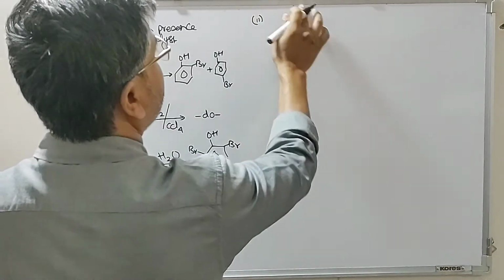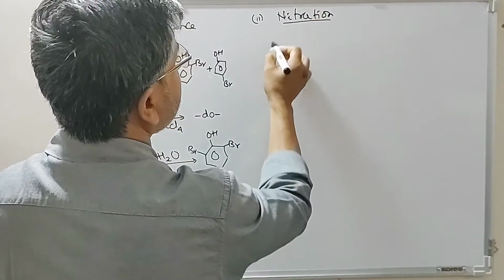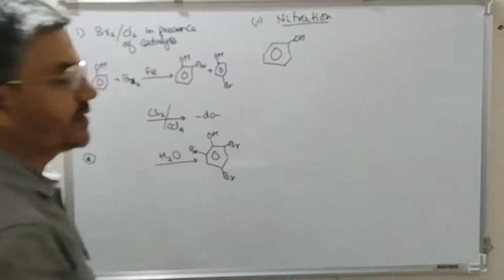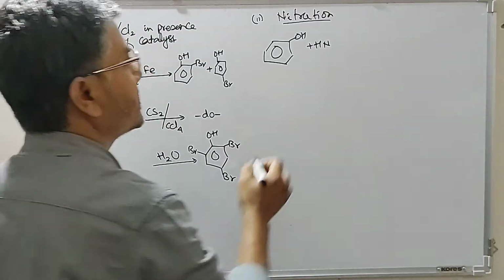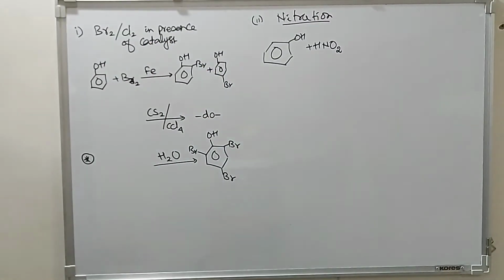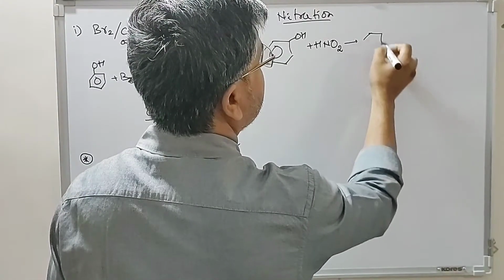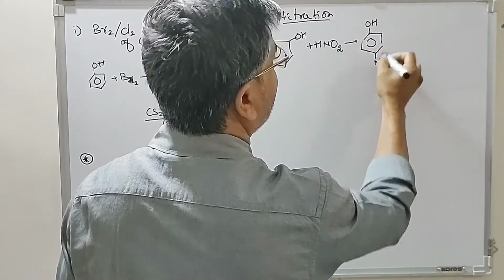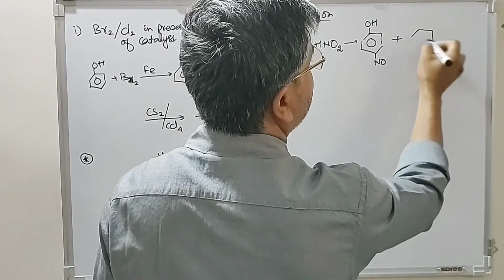Then we have nitration of phenol. Now, phenol being a very strongly activating group, we can carry out this nitration by nitrous acid. So the reaction of phenol with nitrous acid first gives nitrosophenol, ortho and para; I'm just focusing on ortho and para.